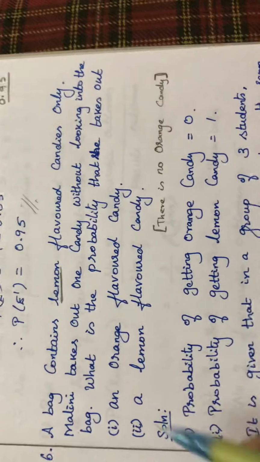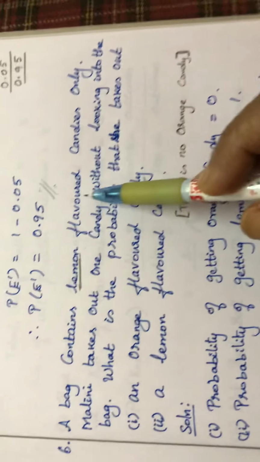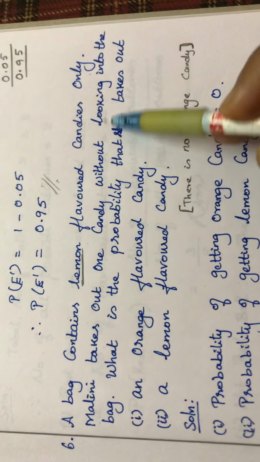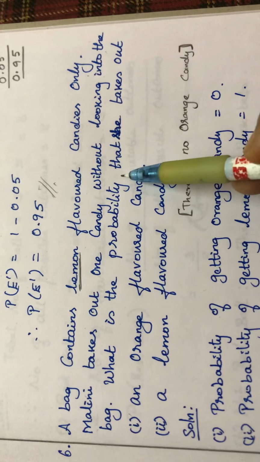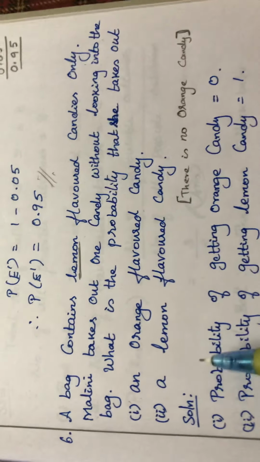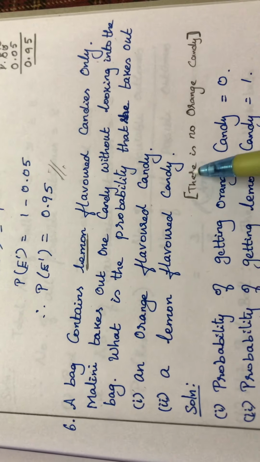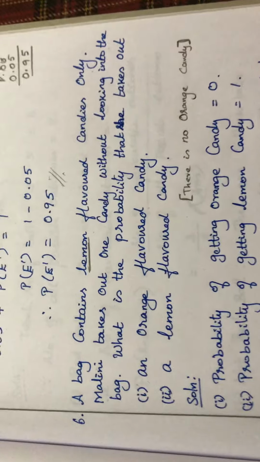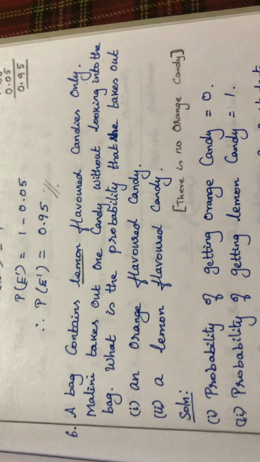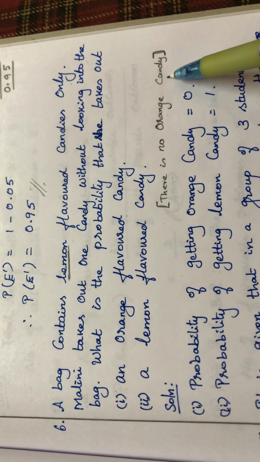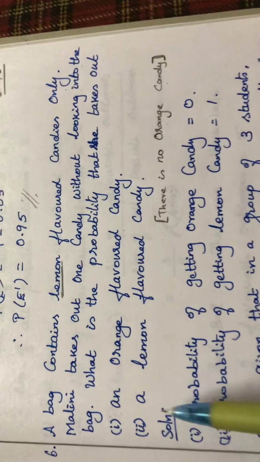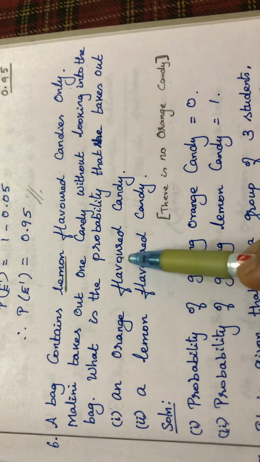Sixth sum: a bag contains lemon flavor candy only. Malini takes out one candy without looking into the bag. What is the probability that she takes out, first subdivision, an orange flavor candy, second subdivision, a lemon flavor candy? So it is given in the question. Please read the question. The bag contains lemon flavor candy only. So there is no orange candy at all. Only lemon flavor candy is in the bag. They are asking you to find the probability that she takes an orange flavor candy.